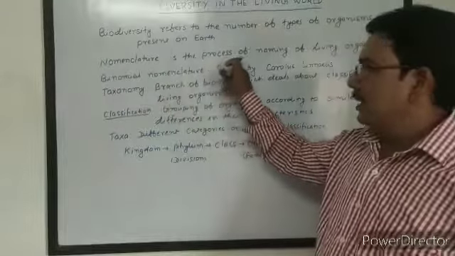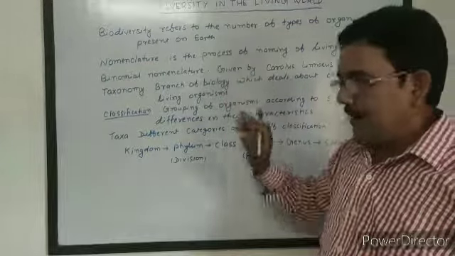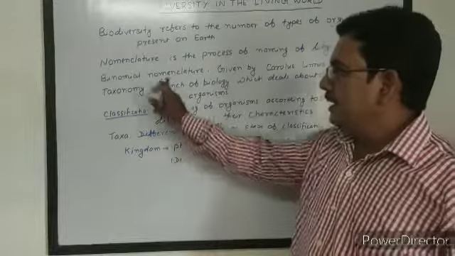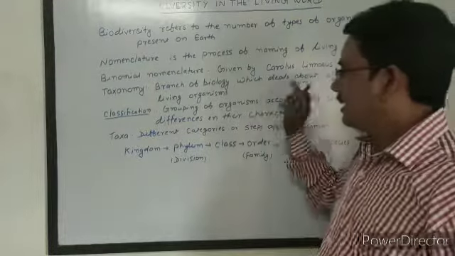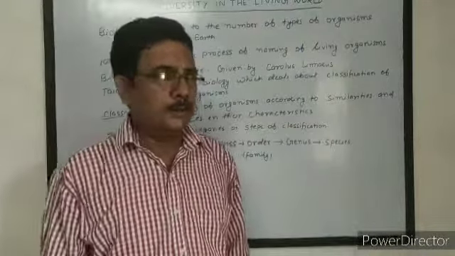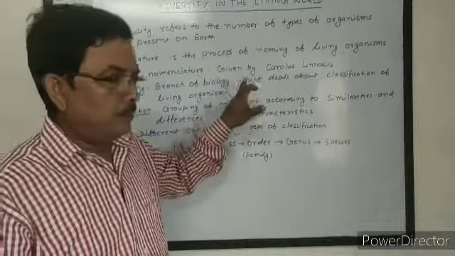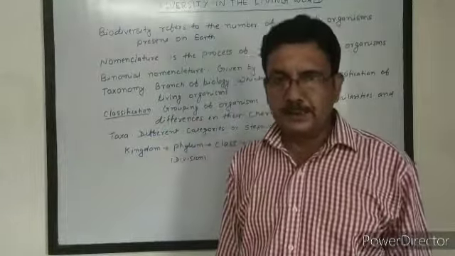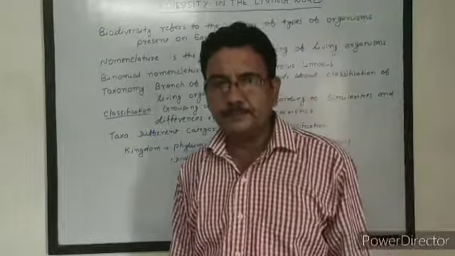Nomenclature is essential to assign a particular name to a living organism, and every living organism is known by a scientific name. This naming process was first given by Carolus Linnaeus, which is called binomial nomenclature. According to this system, every organism is assigned two names. The first name is the name of their genus, and the second name is the name of their species.